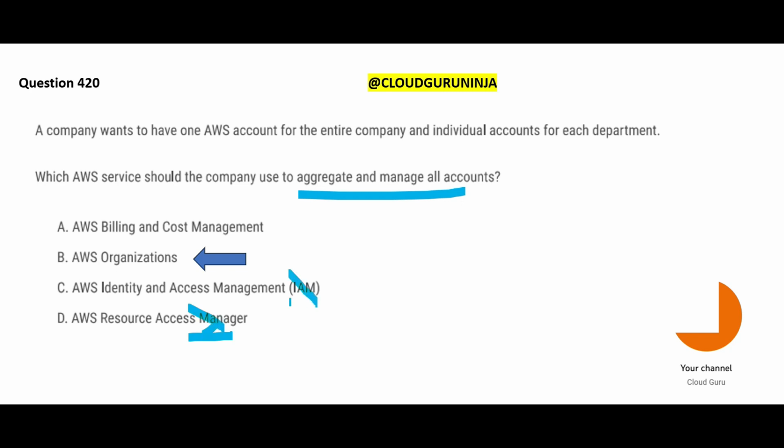IAM is a security and access solution. You want to give somebody access to your application, then you use it. Billing and cost management is about understanding how much it is costing, what my current costs are, and so on. This question is not asking about cost, boss. That is why only option B is correct.